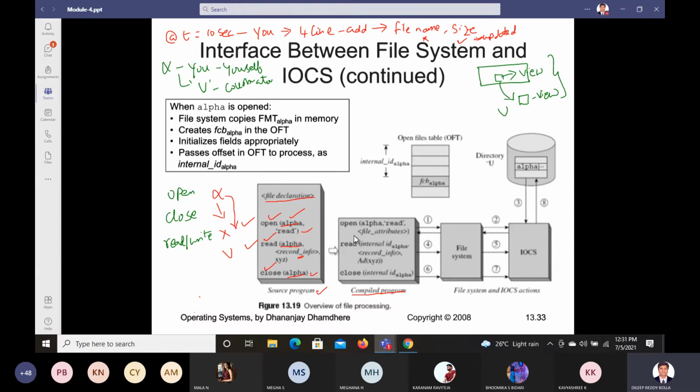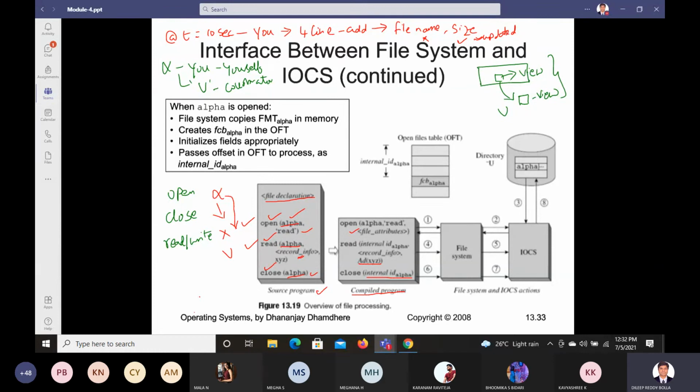But now file attributes are also added. What is in the file attributes? File attributes will have the record size and the production information. The compiler added record size and production information. And now see this read here: read alpha comma record info. Now you see here internal ID alpha record info, and they are given some collaborators that we want to read. Close also, instead of alpha it is stored as the internal ID of alpha. Like this, the entities of the files are replaced by the compiler.